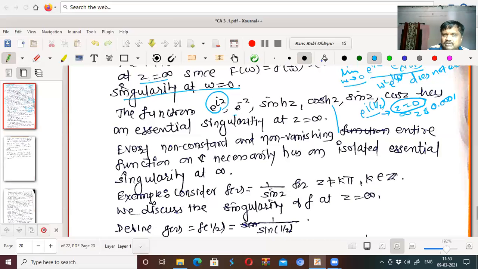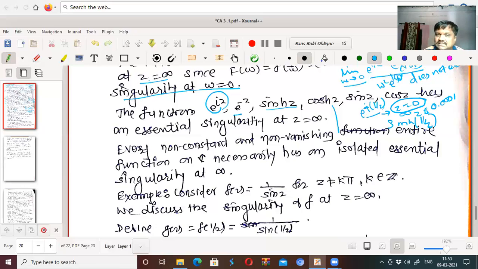Similarly, e to the power minus z, if I take only the minus sign, the same will happen. It has an essential singularity at z equal to 0. Therefore, this has an essential singularity at z equal to infinity. For cos hz or sin hz, sin h of 1 by z is again not defined at z equal to 0, and there are more singularities in the neighborhood of this also.